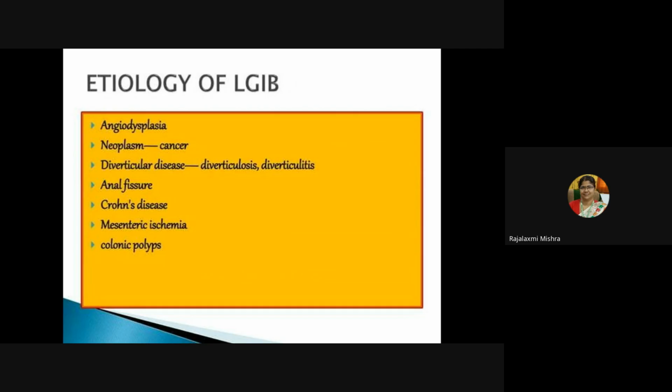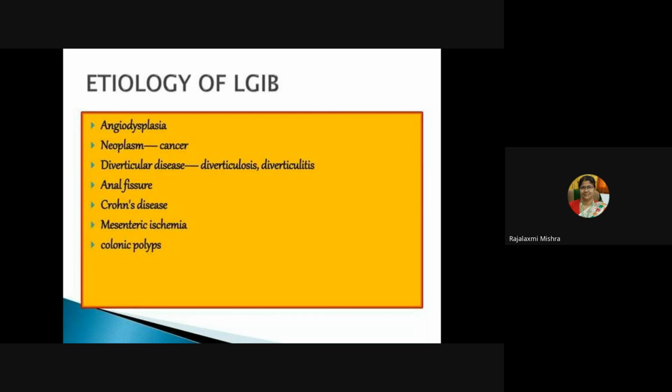That is, angiodysplasia can be there, or neoplasm, then any diverticular diseases, then anal fissure is a common cause, then Crohn's disease, then mesenteric ischemia, and colonic polyps.